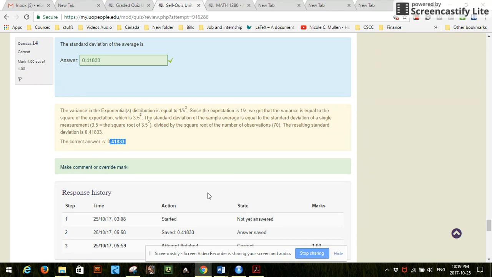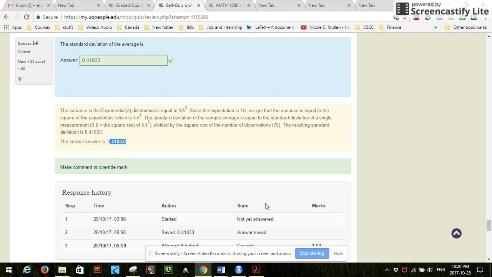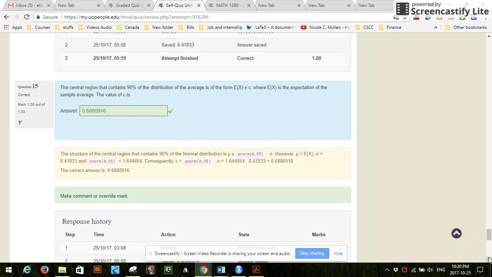So again, it's the same formula that you have here in the book. The variance of the average is the variance over n, so the standard deviation is going to be the square root of that, the standard deviation over the square root of n. And you see the expectation of the mean of the sample is going to be the same as the expectation of the original one. Now, the central region that contains 90% of the distribution of the average is of the form E of x plus or minus c.